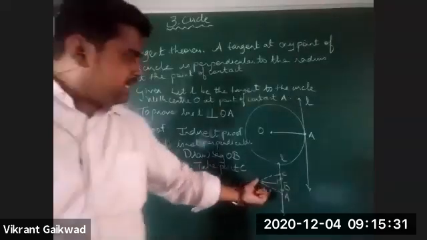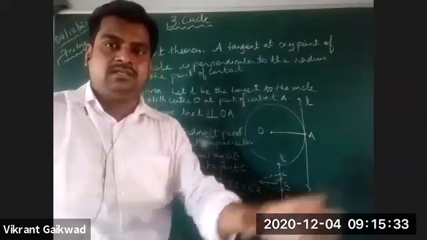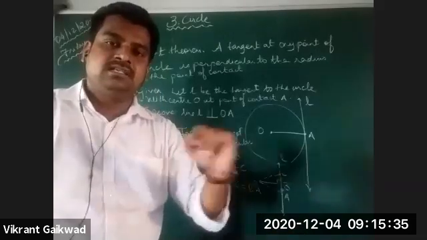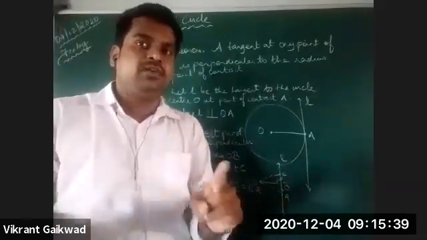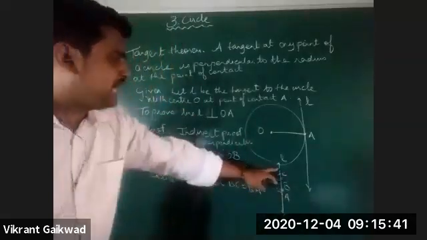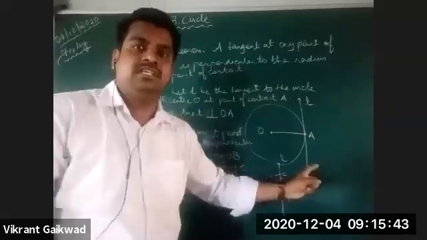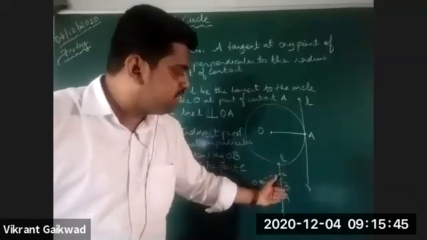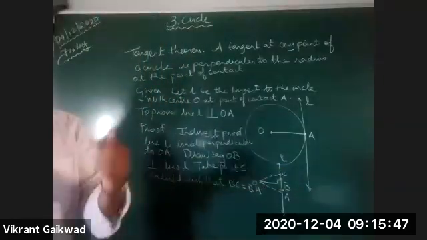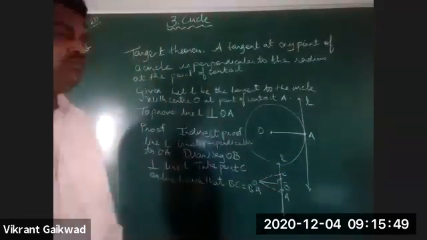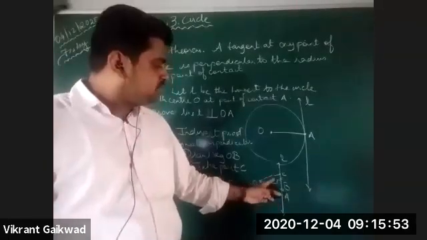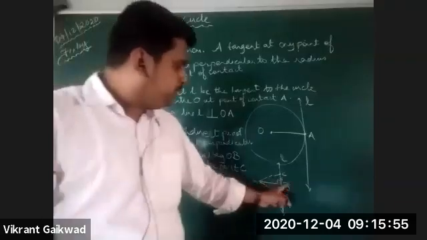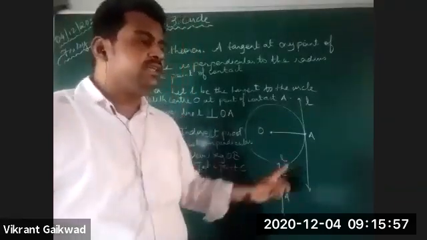A is a point on line L away from point B, so A and B are two distinct points. We take point C in such a way that distance BC and distance BA are equal. Now we try to prove these two triangles congruent: triangle OBA and triangle OBC.